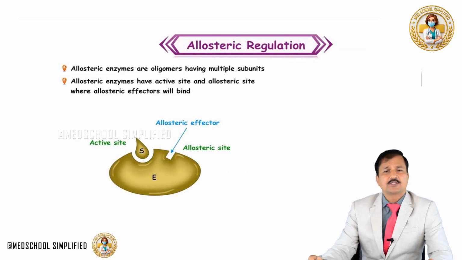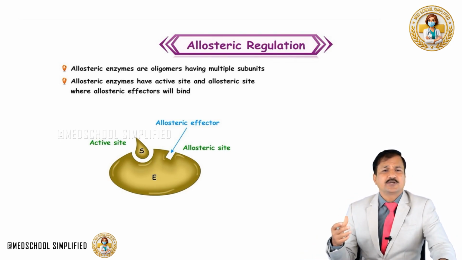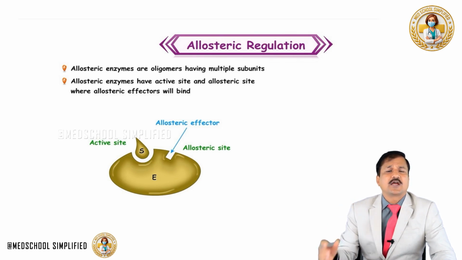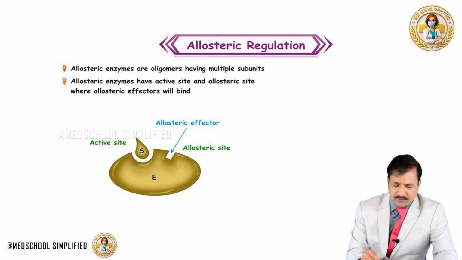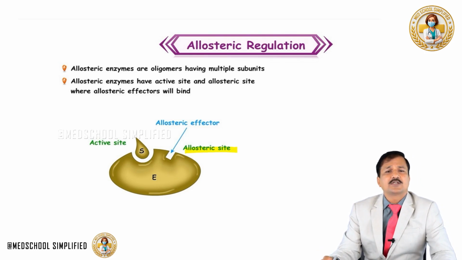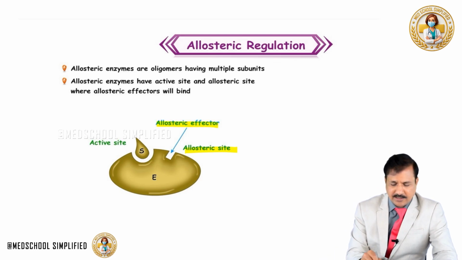Next, let's look at allosteric regulation. Allosteric enzymes are oligomers. They have multiple subunits. Allos means other. That means allosteric enzymes not only have an active site, they also have a site other than the active site, referred to as the allosteric site. This is where the allosteric effector will go and bind.